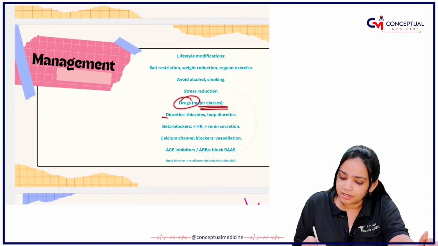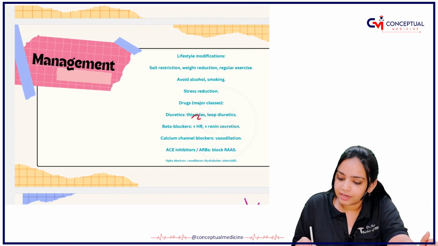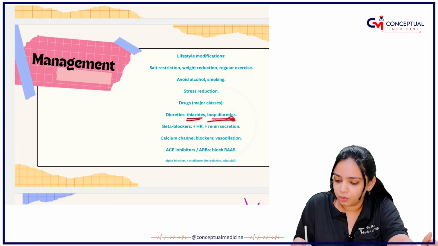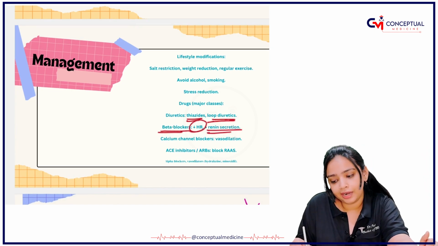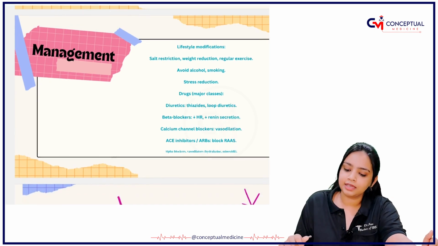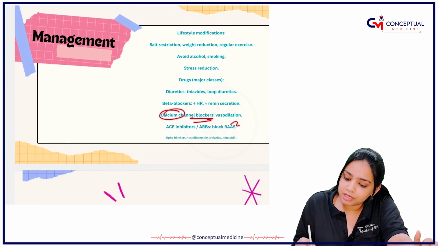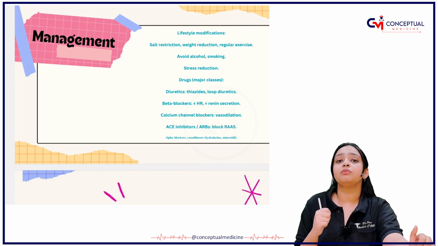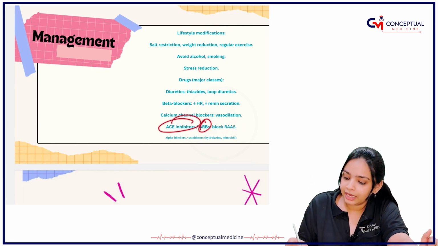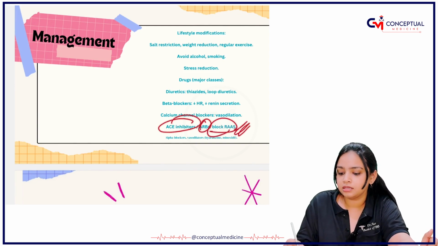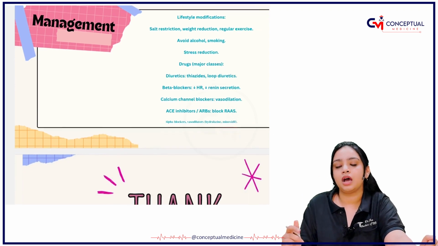Second are drugs. There you have the diuretics that are your thiazides and loop diuretics. Beta blockers you will give to reduce the heart rate and to reduce the renin secretion. Then you will give the calcium channel blockers. What are the calcium channel blockers? Nifedipine, right? Then you will give the ACE inhibitors and ARBs. They block the RAS system.